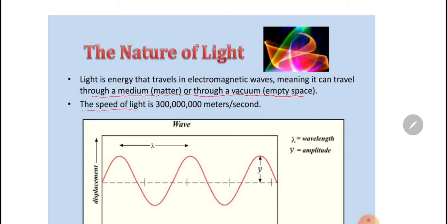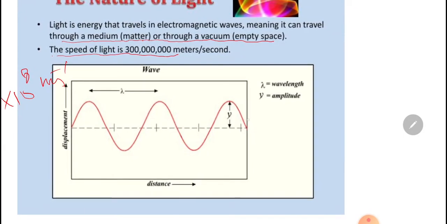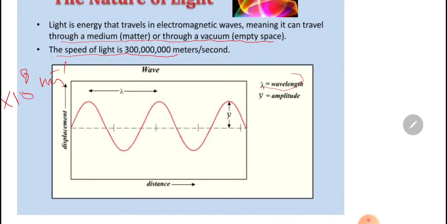The speed of light is 3 × 10⁸ meter per second. This is wavelength. This is amplitude.